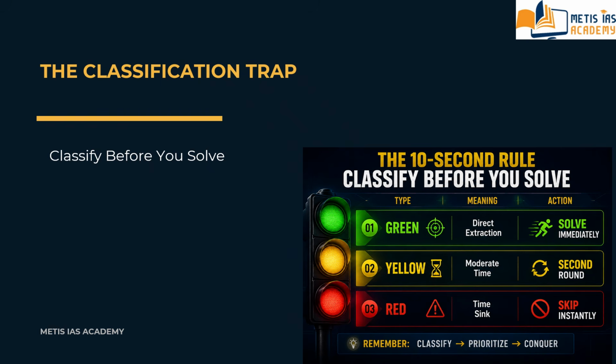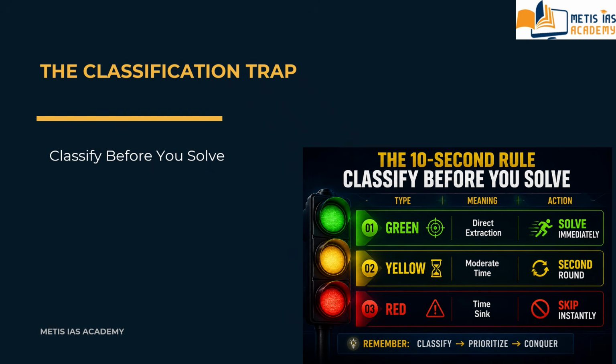After reading the question, you may understand this is an alphanumeric puzzle. If you start solving it without a plan, it will eat 5 minutes of your time. So that is why this is classified as a red question.